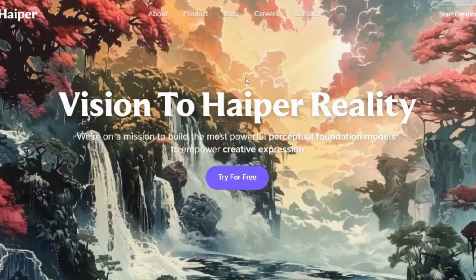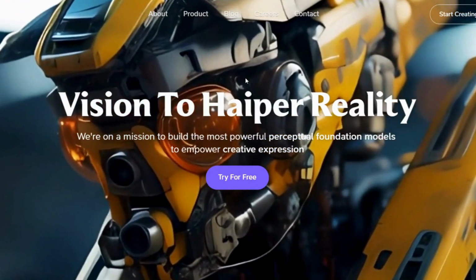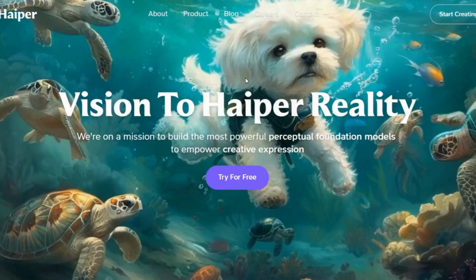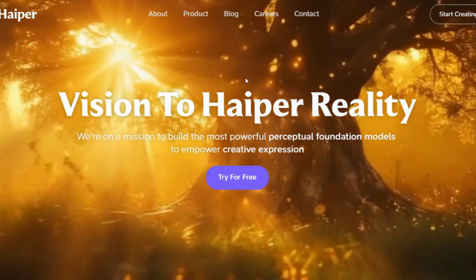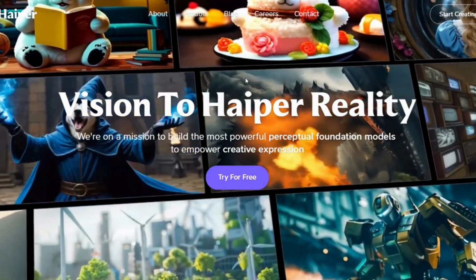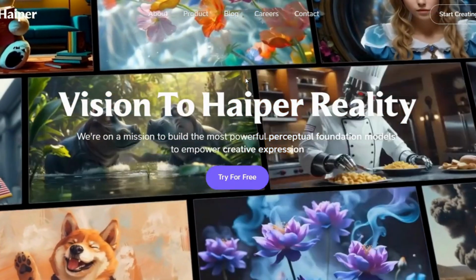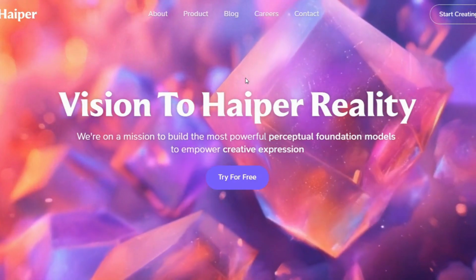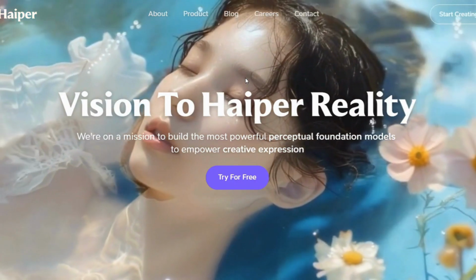HAIPER.AI, a brand new AI tool that lets you generate videos from text and images for free. Can you imagine turning your ideas into stunning videos with just a few words? That's the magic of HAIPER.AI. Whether you are a writer with a script or a marketer needing eye-catching content, HAIPER.AI has you covered.